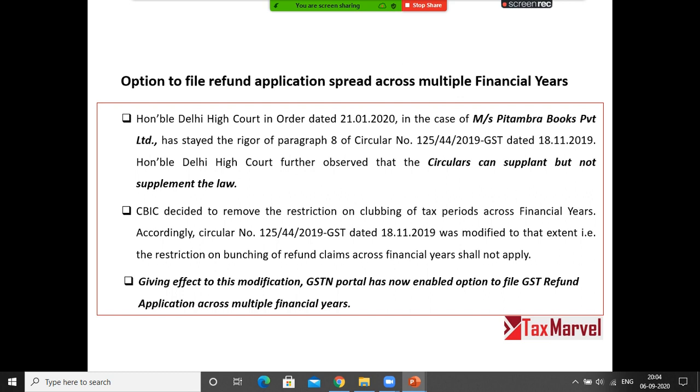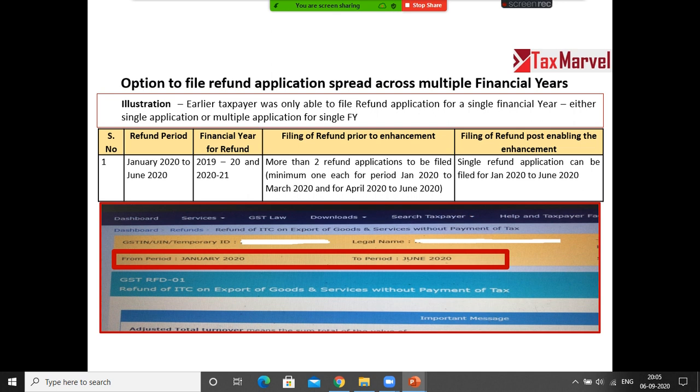the law. So now the GSTN portal has enabled it, and you see here in the red block January 20 to June 20. Now you can file a single application, meaning multiple financial year refunds can be filed as a single application. The benefit is that for an entity you can file a single refund application for 2 years, not 3 or 4 years.